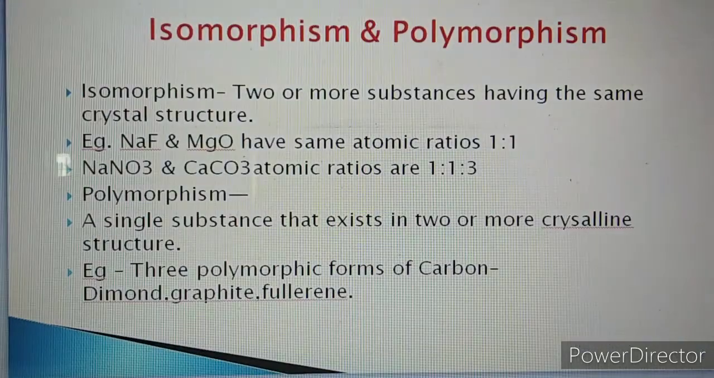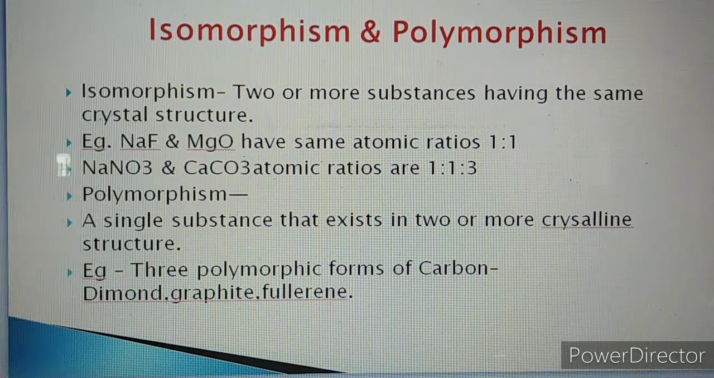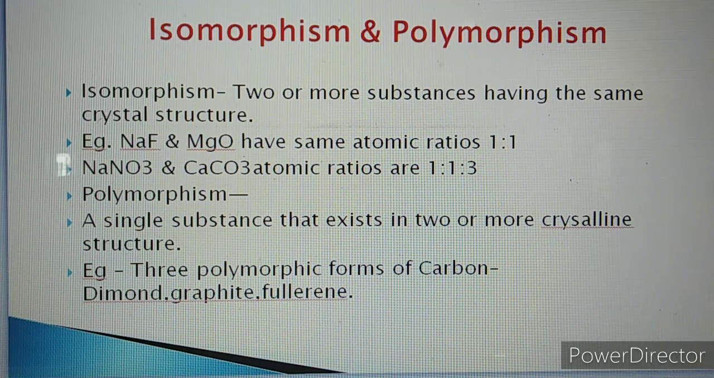So after these two types of solids, when a crystalline solid crystallizes, depending on similarity and dissimilarity, there are two types of crystalline solids in which they are able to crystallize. One form is called isomorphism and the second form is called polymorphism. So what is isomorphism? See on the board. Isomorphism means when two or more substances have the same crystal structure, then that property is called isomorphism. May I repeat, what is isomorphism? Two or more substances having the same crystal structure. This property is called isomorphism.